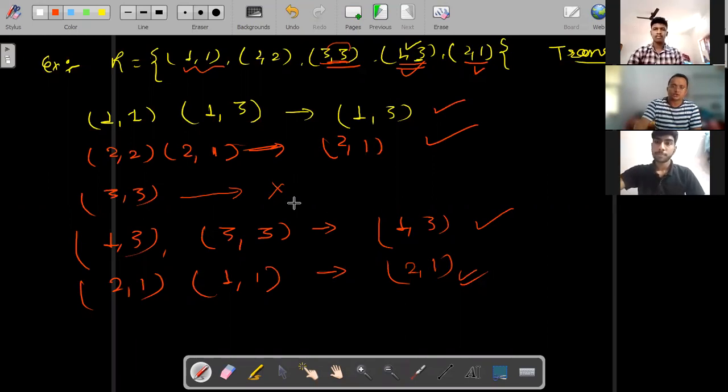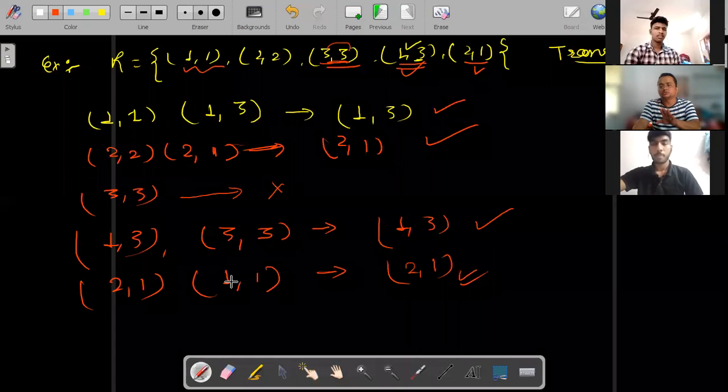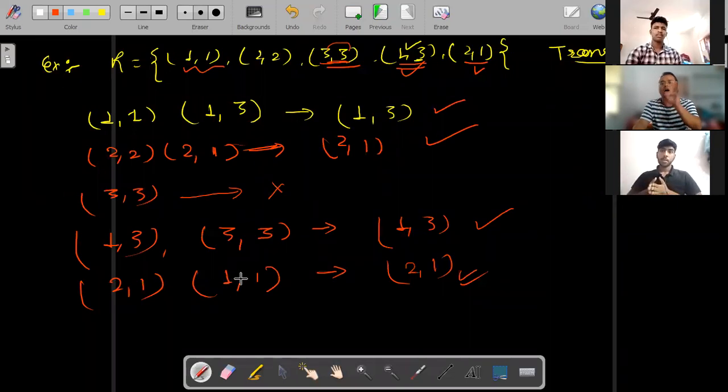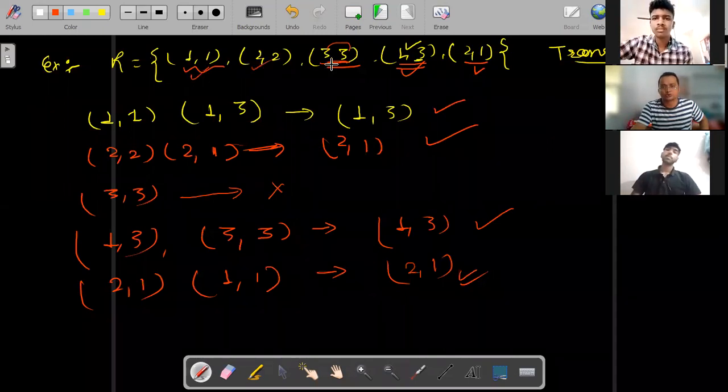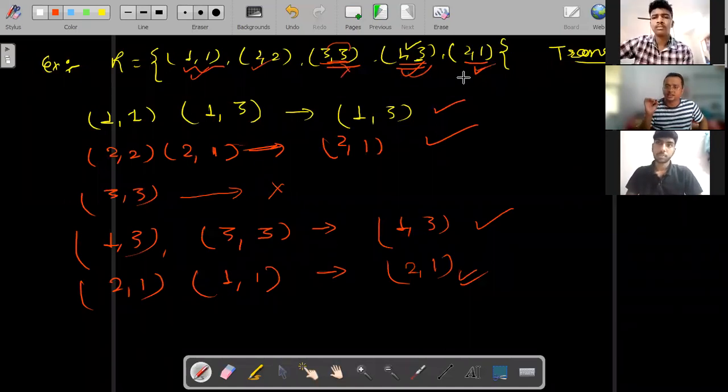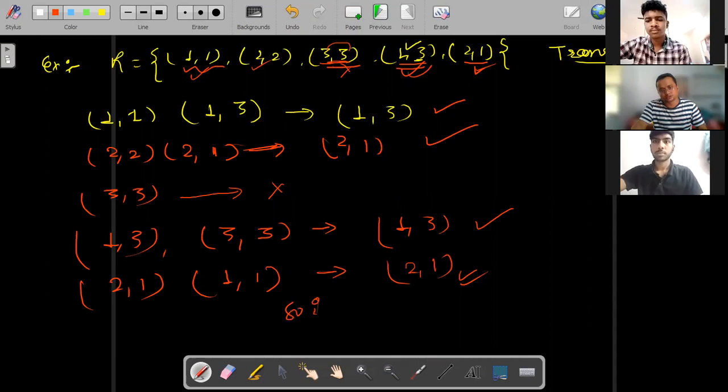So now you can see clearly here all the possible pairing in R. Yes, it is in the relation. See, 1, 1, 2, 2, 3, 3. If a pair is not there, then leave it, omit it, no problem. 1, 3. So every possible pair is in the relation. So what can we say? It is transitive. Clear? If a pair is not there, we will not consider it. Take my point.